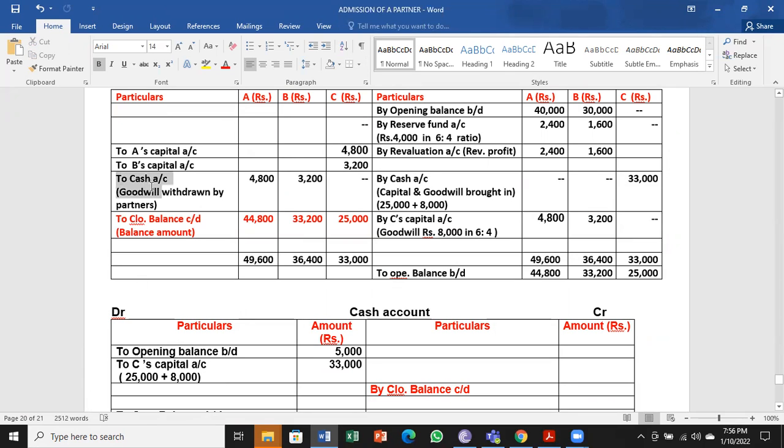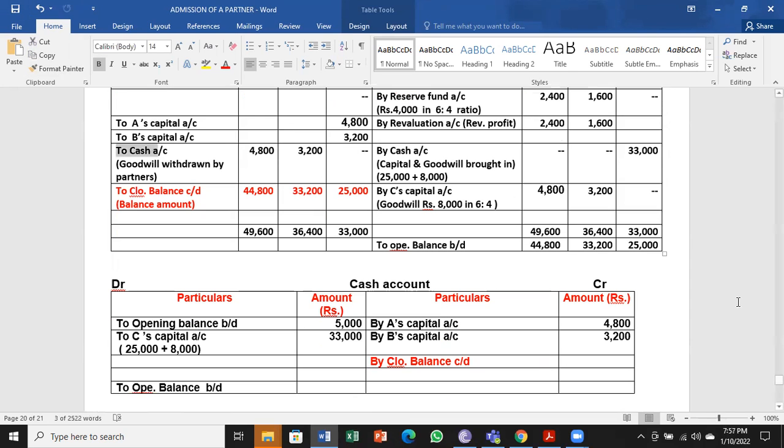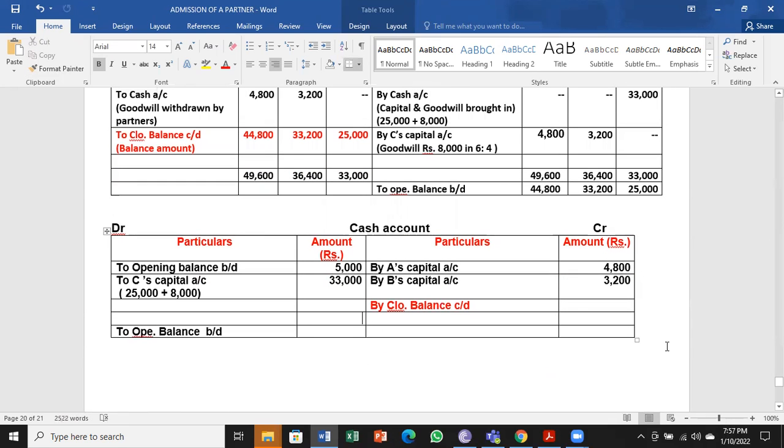So we have one more cash entry here, that is in A's capital and B's capital, that comes to the opposite side. By A's capital account, opposite side, remember, 4,800, by B's capital account 3,200. So opposite entry, all cash entries come to the opposite side in the cash account. Now we have to go for totaling.